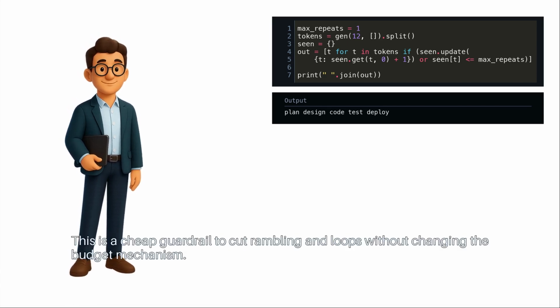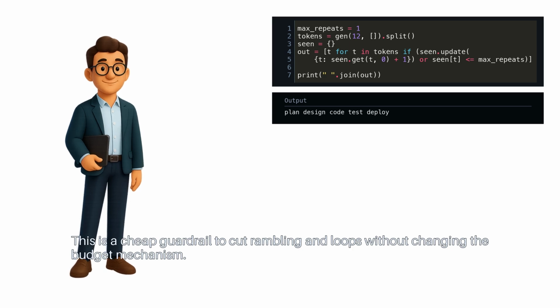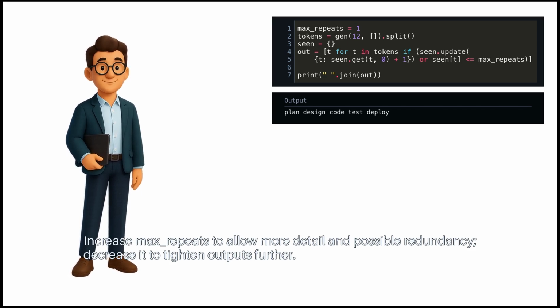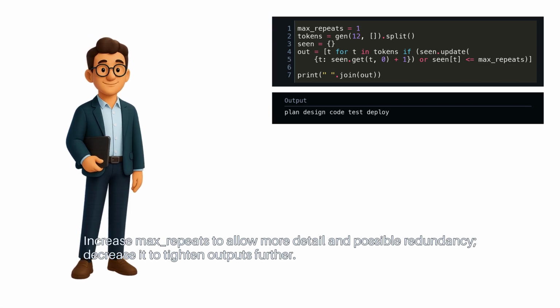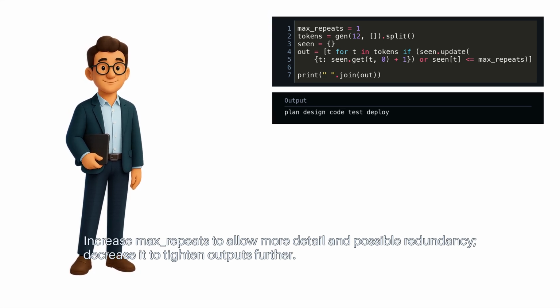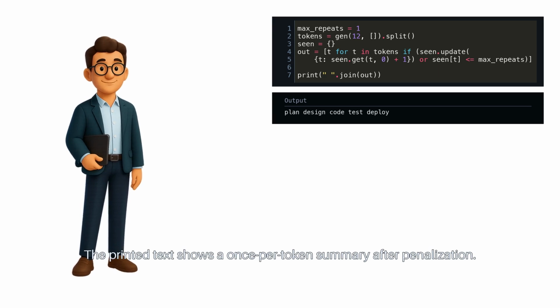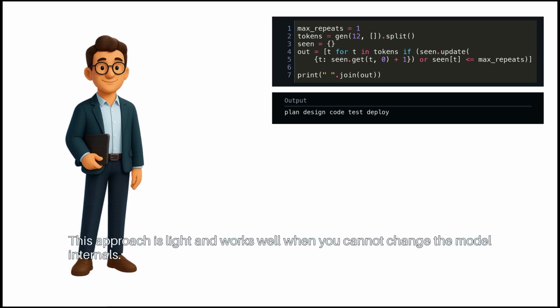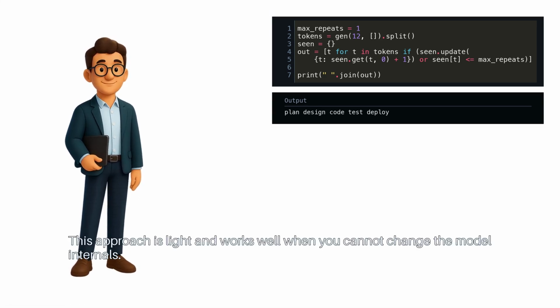This is a cheap guardrail to cut rambling and loops without changing the budget mechanism. Increase max repeats to allow more detail and possible redundancy. Decrease it to tighten outputs further. The printed text shows a once per token summary after penalization. This approach is light and works well when you cannot change the model internals.